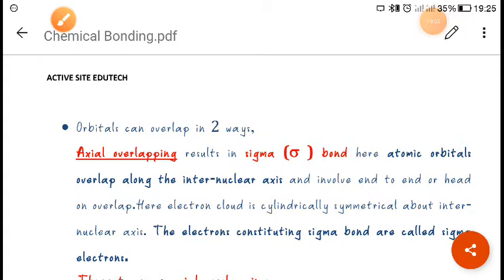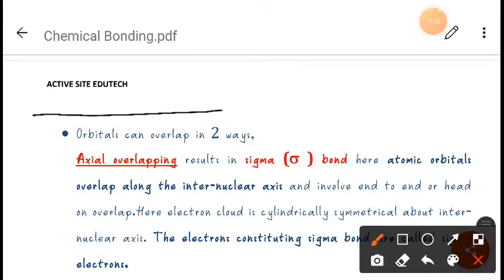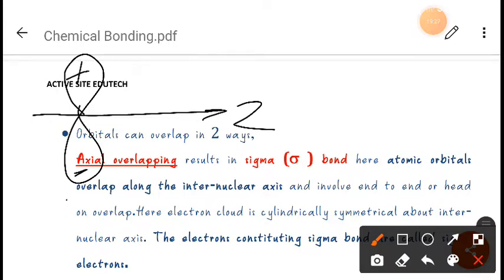Always remember that if there is zero overlapping, then the overlapping is not possible. One example I will give. Suppose this is our z-axis, and we have this like this. Suppose this is positive and this is negative, this is a pz. If an s orbital is coming here, this is called zero overlapping, because this point is the nodal plane, where the probability of finding an electron is almost zero.